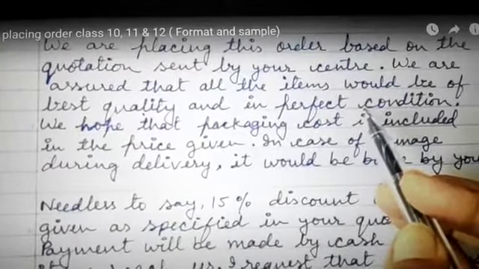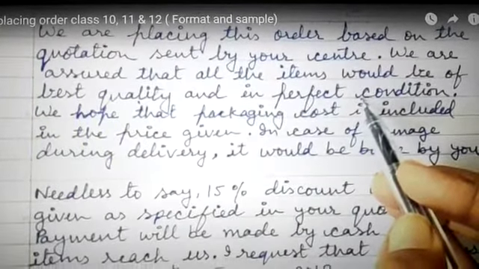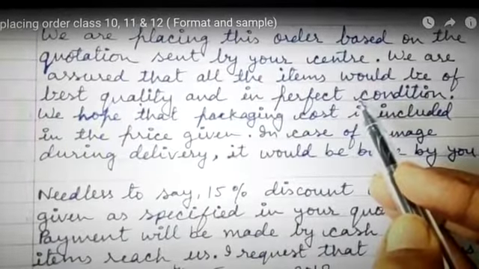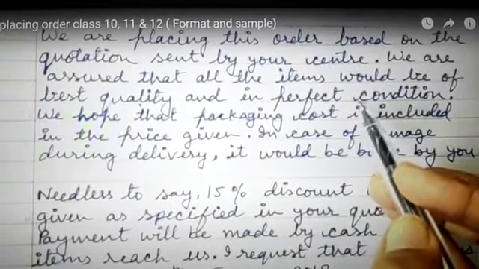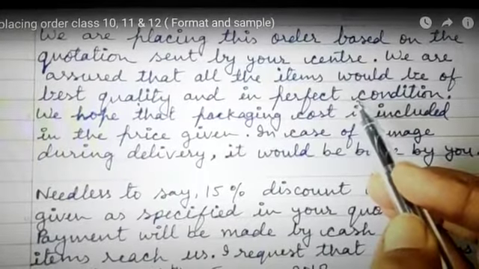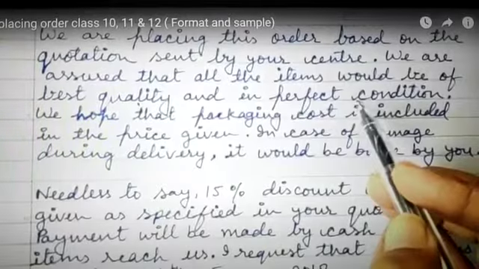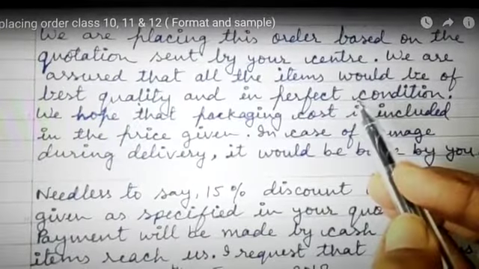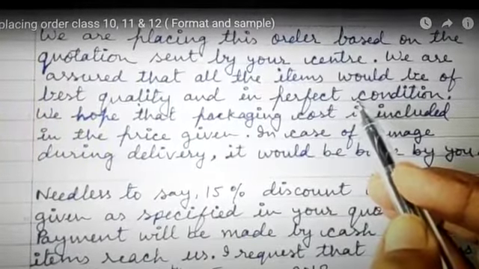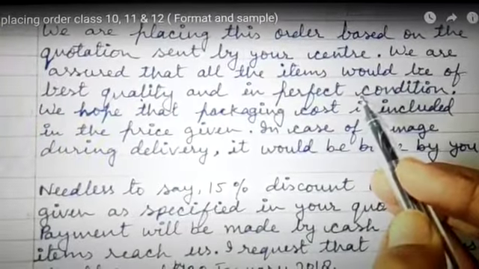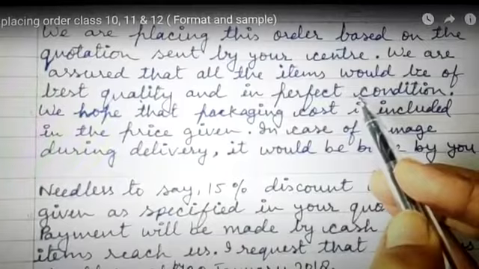Then in the concluding paragraph you will write, and even after this table you can give 2-3 lines related to the items: we are placing this order based on the quotation sent by your firm. We are assured that all the items would be of best quality and in perfect condition. We hope that the packaging cost is included in the price given.